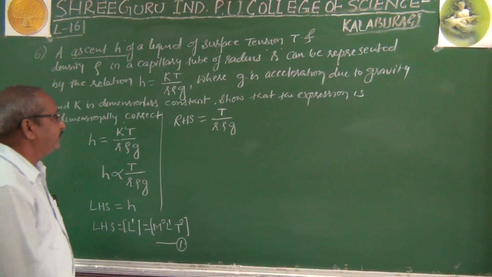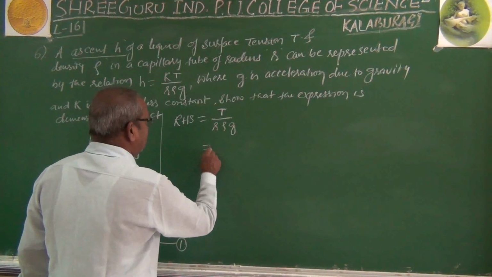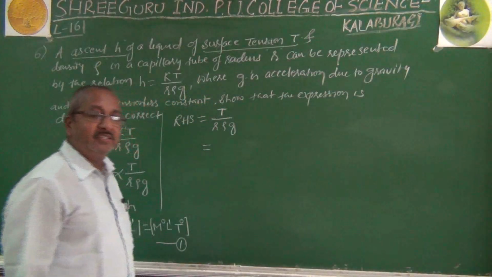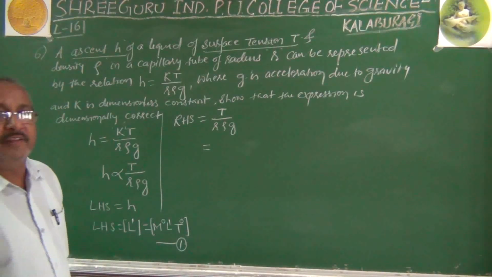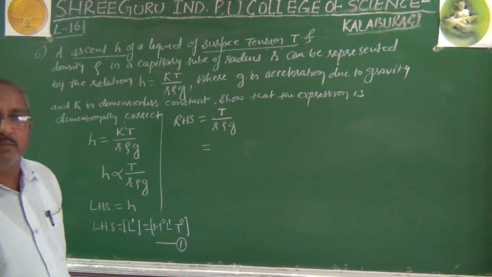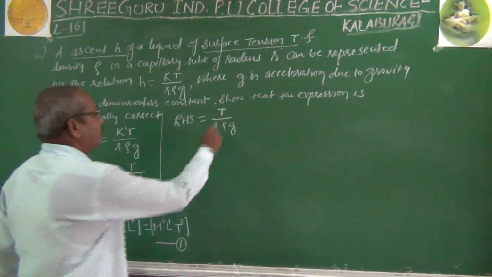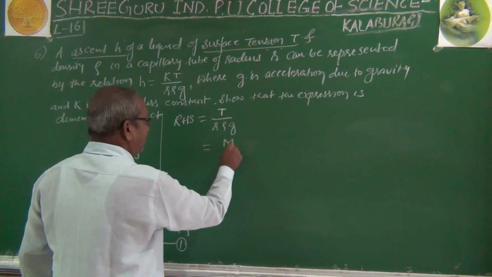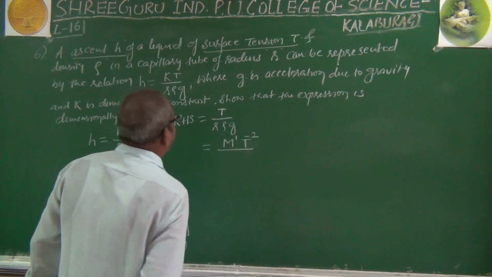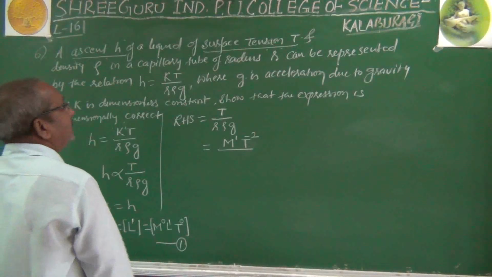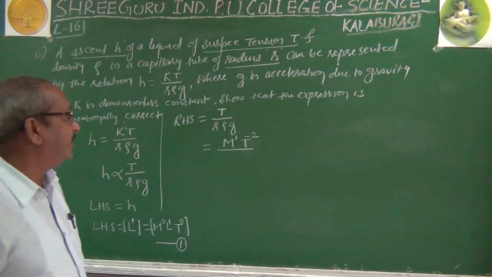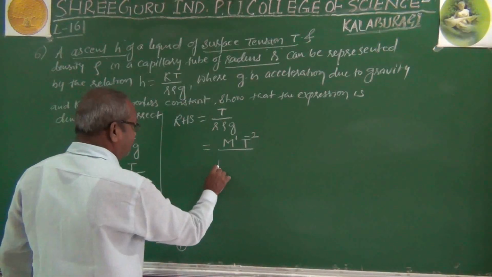Whenever we are going for dimensions, there is no need to take the constant. So look here, T is nothing but surface tension. In the last class I gave you the dimensional formula for surface tension, tangential force per unit length. So finally you got M raised to 1 and T raised to minus 2. Therefore the dimension of this is M raised to 1 T raised to minus 2 divided by, here r is the radius. Radius is nothing but again length, so we will write the dimension of L only.